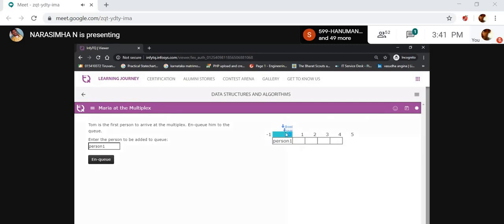Here, the front and rear are equal. When the front and rear are equal, then the queue has only one data.